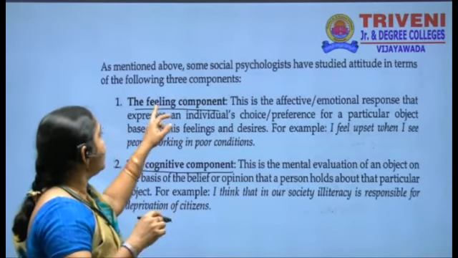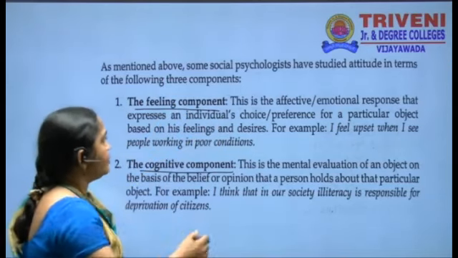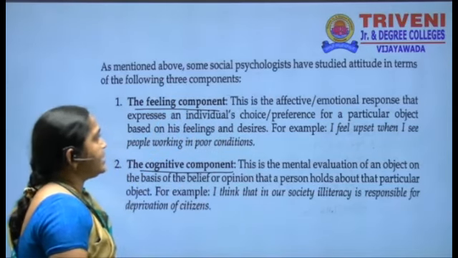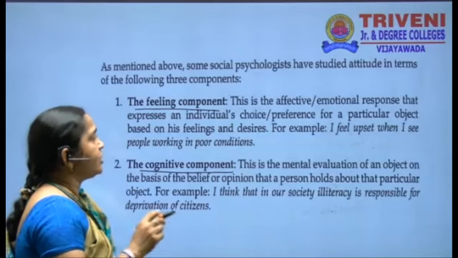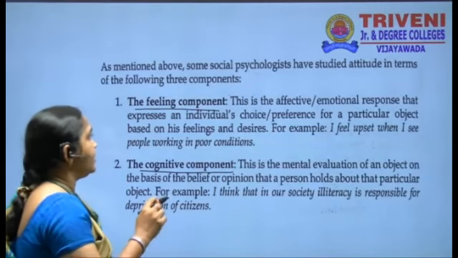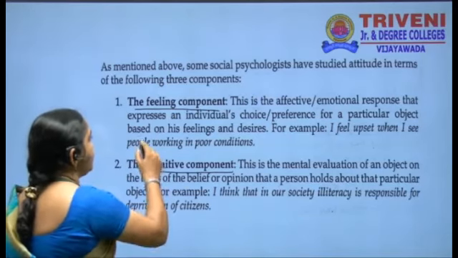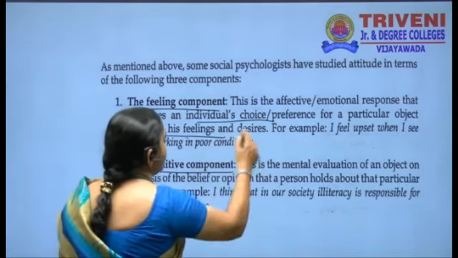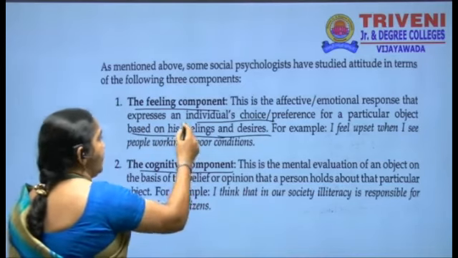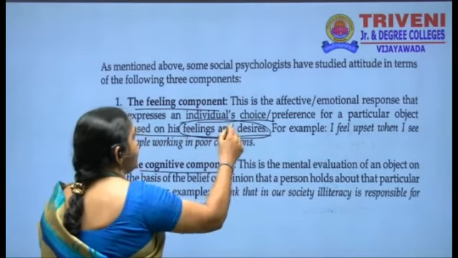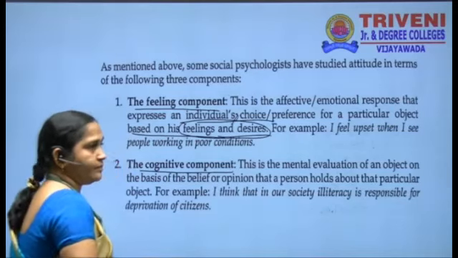Let me explain the feeling component first. This is the affective, emotional response that expresses an individual's choice or preference for a particular object based on his feelings and desires. Right? It depends upon the feelings and desires the person has.